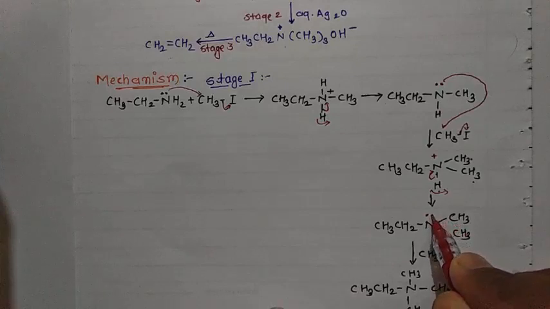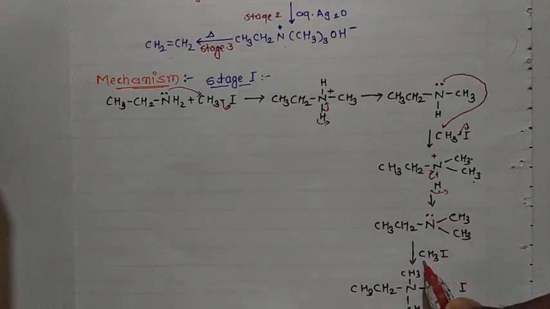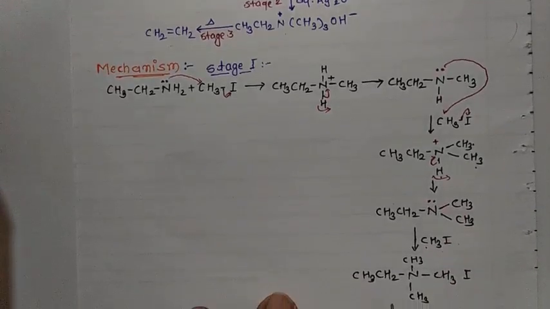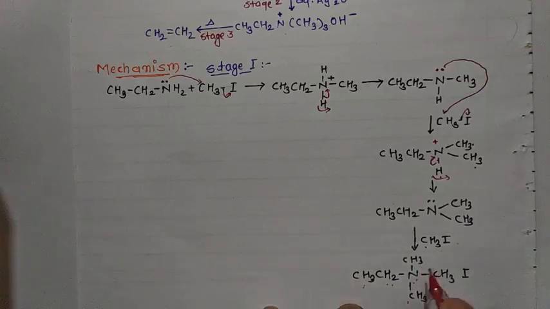Again the same procedure: this nitrogen attacks this methyl iodide group, the iodide leaves, and again we get this compound CH3 CH2 N with the first CH3, second CH3, and third CH3, meaning CH3 CH2 N CH3 three times, and now this nitrogen carries a positive charge.